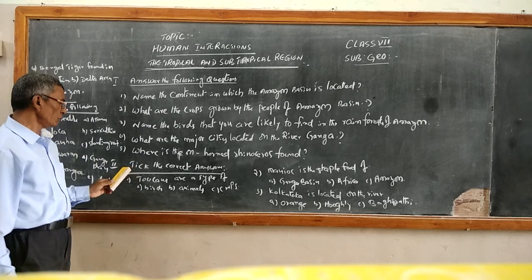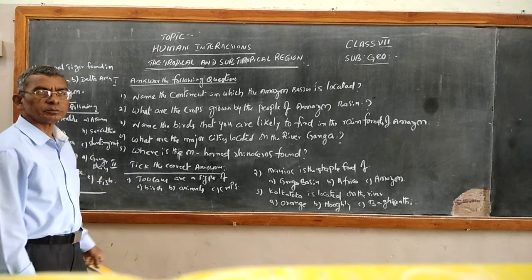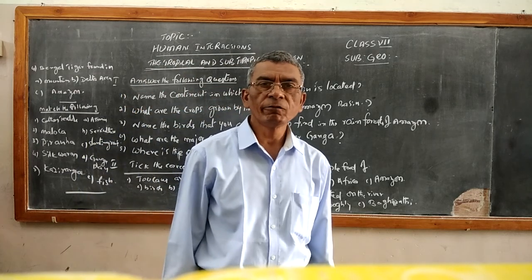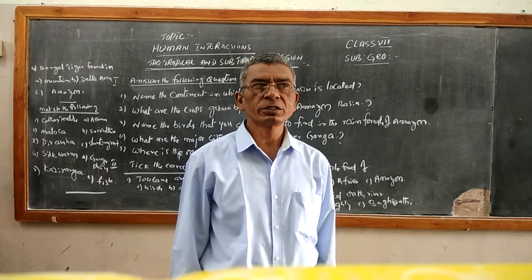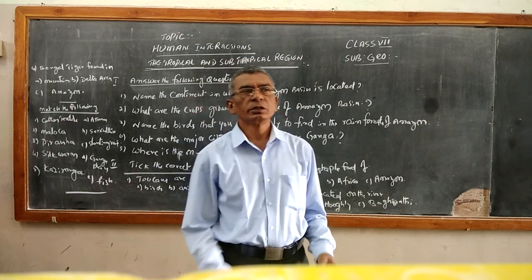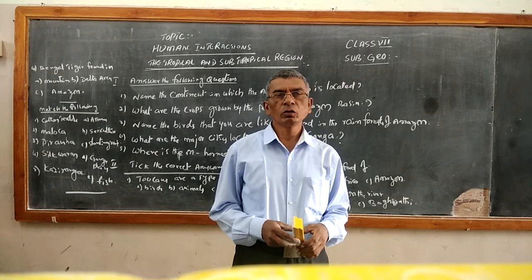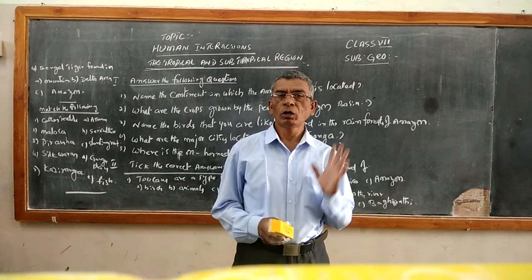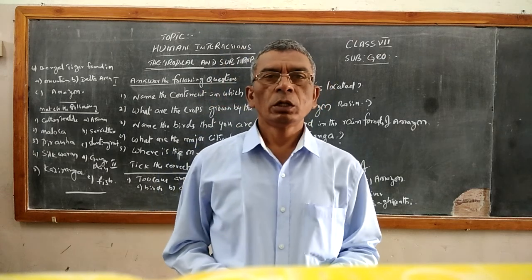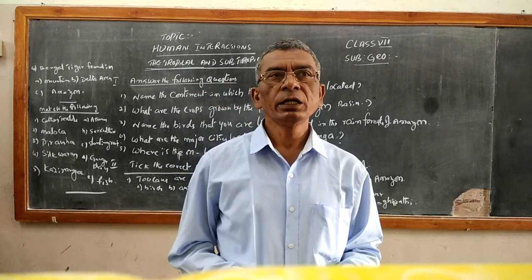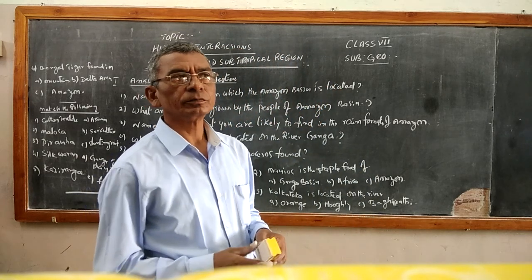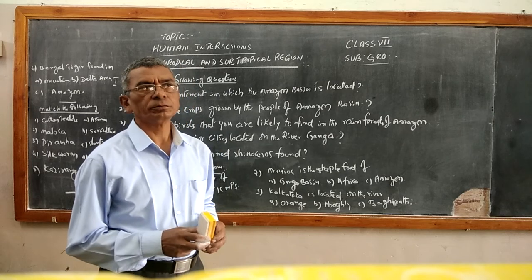Next, come to the second one: tick the correct answers. They have given multiple choice options, three right options, not four. So the correct ones you have to tick as per the statement. Tick the correct answers. Write down, children.